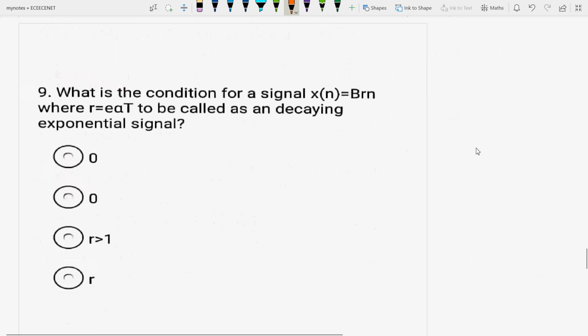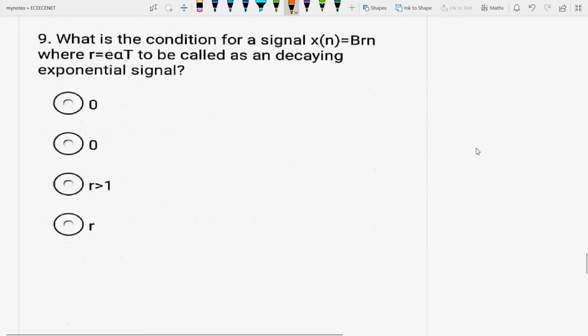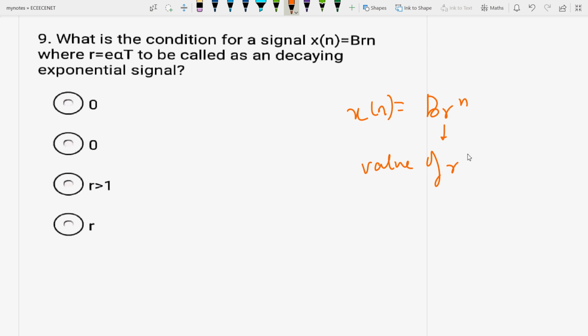Next is: what is the condition for a signal x(n) equal to b·r^n? I think it is b·r to the power n. This is an input signal, x(n) = b·r^n.